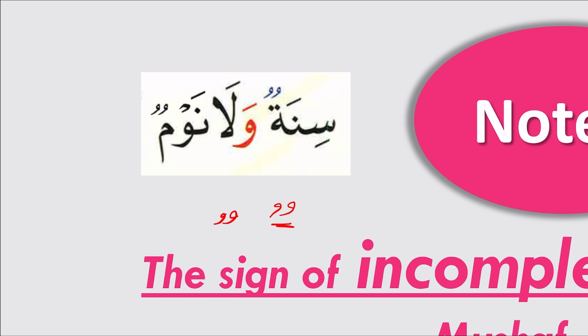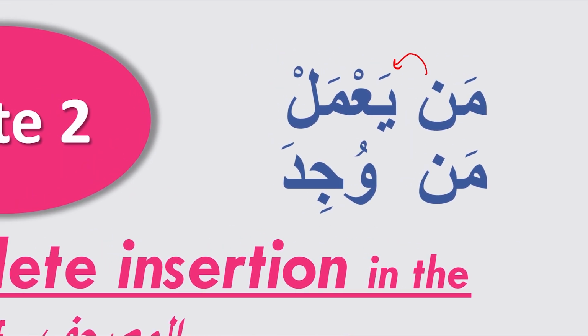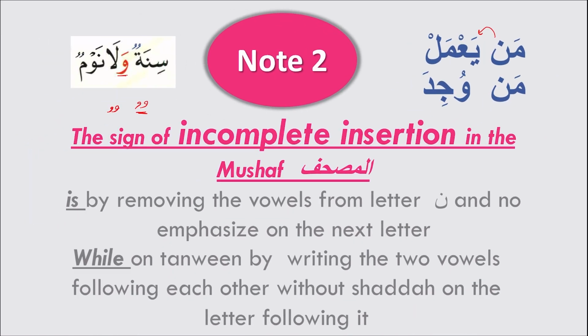Okay? And the waw has no shadda on it. Sinatun wa. And here the same for maya, there's no shadda on the second letter. So the summary: if you find a noon sukun with no haraka on top of it and the following letter has a shadda, it is complete insertion. If you find a noon sukun or tanween with no haraka and the second letter has no shadda, in this case it's going to be incomplete insertion, and the same for the waw and ya sounds as well.